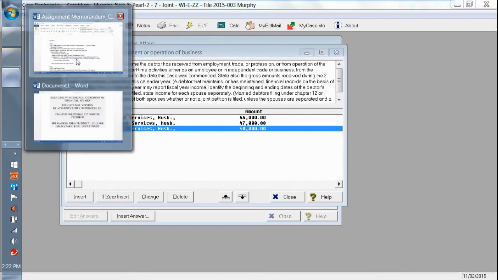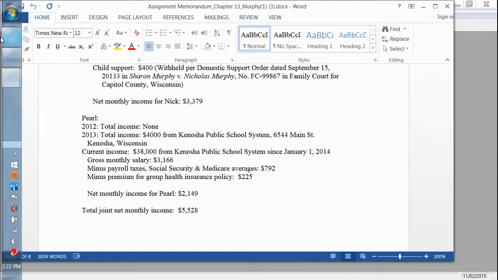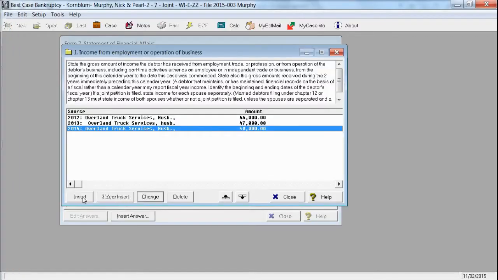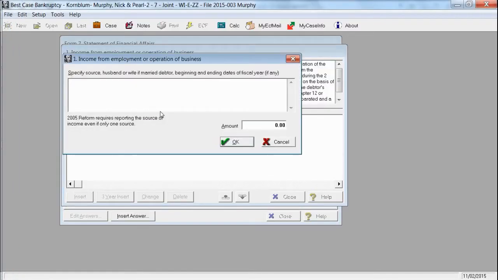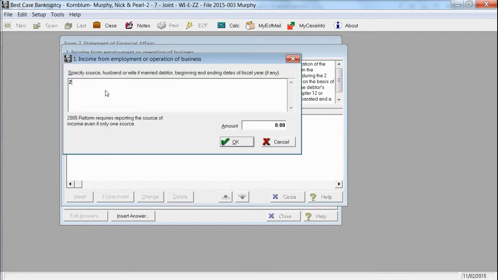And then we're going to do the same for his wife. So Pearl, we're going to look at her income. She had no income in 2012. She had $4,000 from Kenosha Public School System, and she currently has $38,000 from Kenosha Public School System. So we're going to put that in here. We can insert, just so that we know that we're doing 2012, we can put none in the amount of 0.